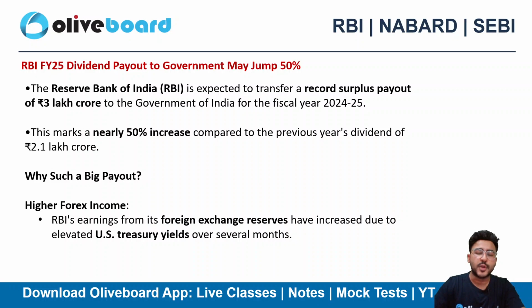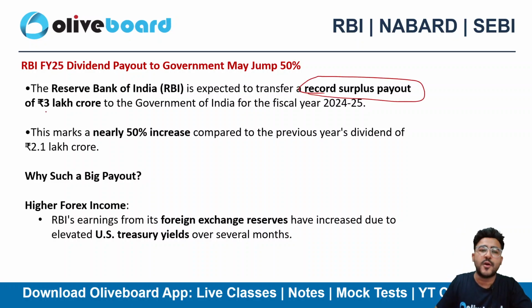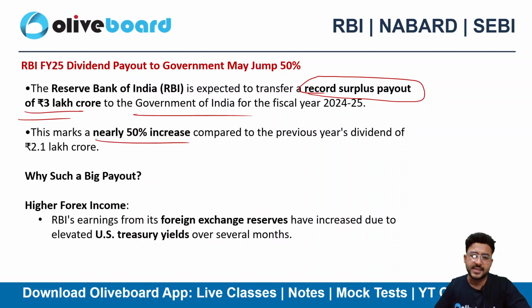And what is the expectation for the financial year 2025? The expectation is a 50% hike on the previous year's figure, right? So the Reserve Bank of India is expected to transfer a record surplus payout of 3 lakh crore to the government for financial year 2025. This is close to a 50% increase, right? Approximately 2 lakh crore we distributed last year, and 50% of that is 1 lakh crore. So 2 lakh crore plus 1 lakh crore is now approximately 3 lakh crore. They will soon announce it also, right?